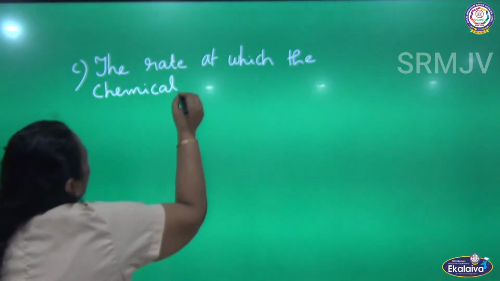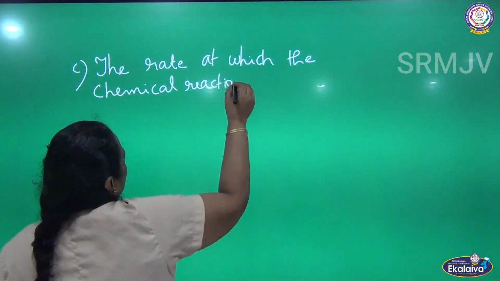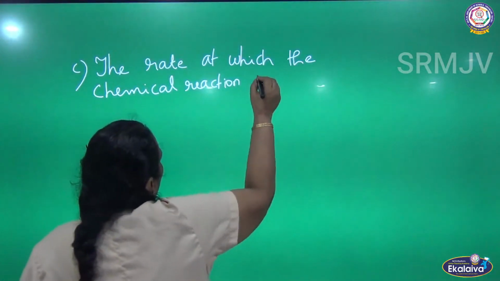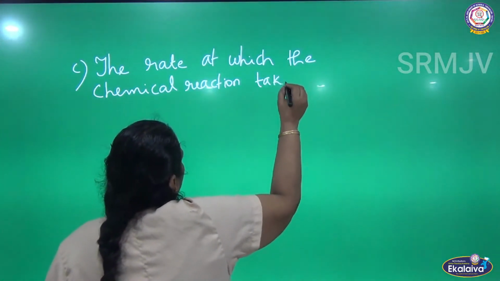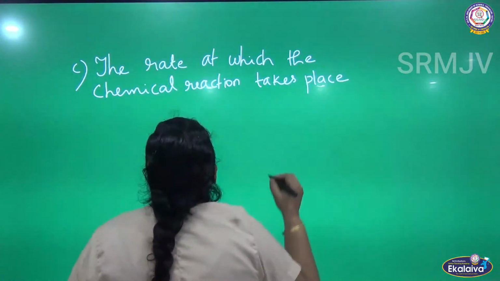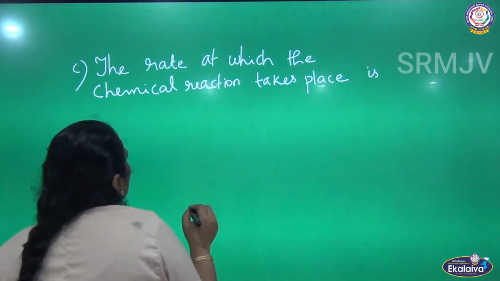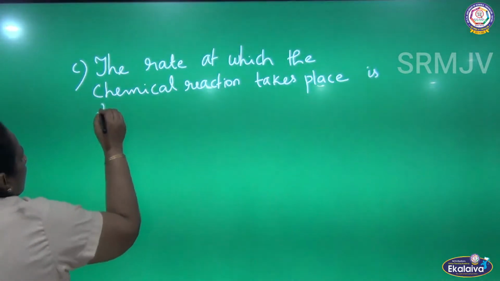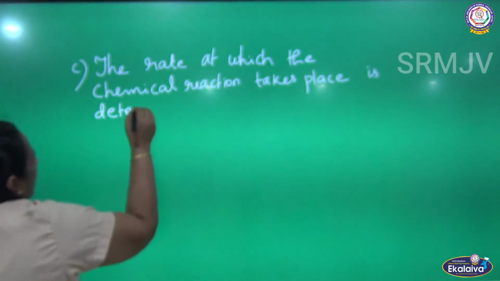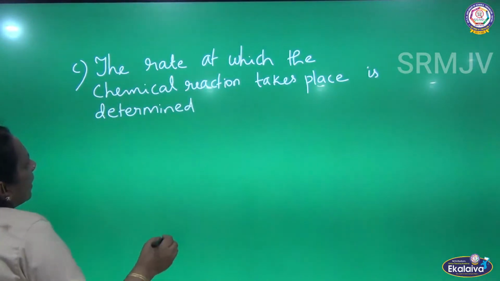The rate at which the chemical reaction takes place is determined by chemical kinetics.